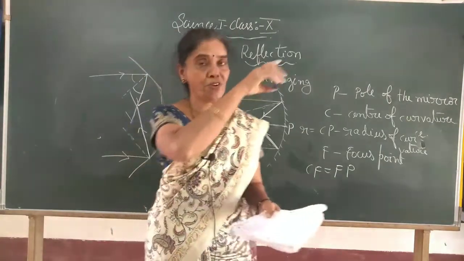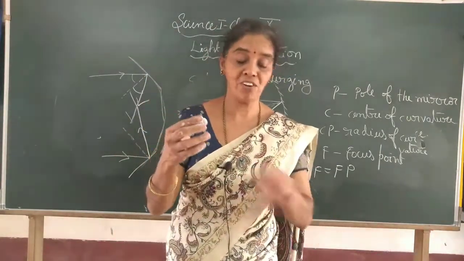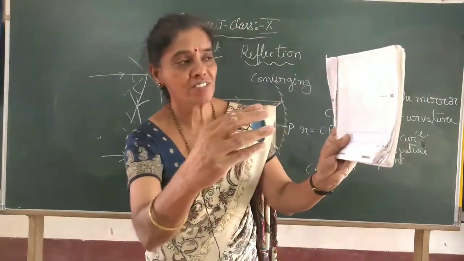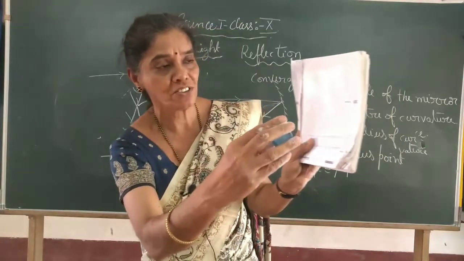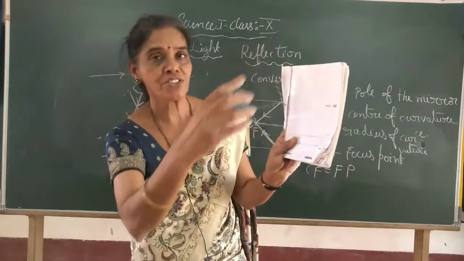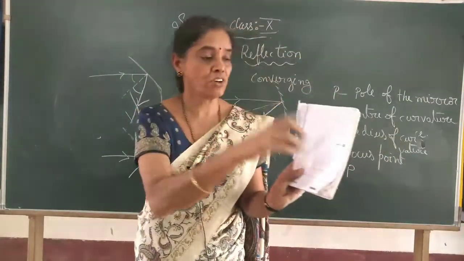I will show from far away. The rays are coming and falling here, and whether you can see it or not, I don't know, children. Actually, we can see the image of an outside object on the focal point.